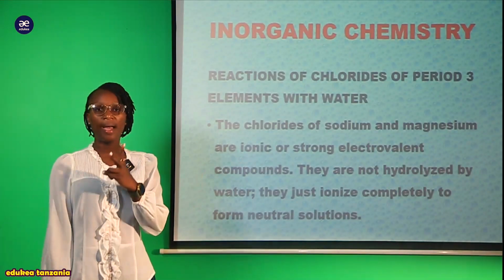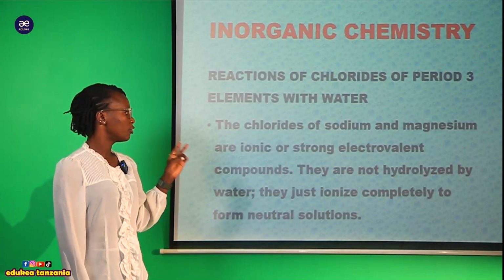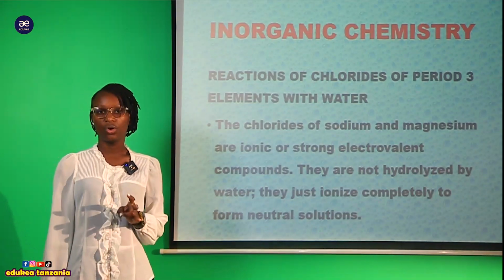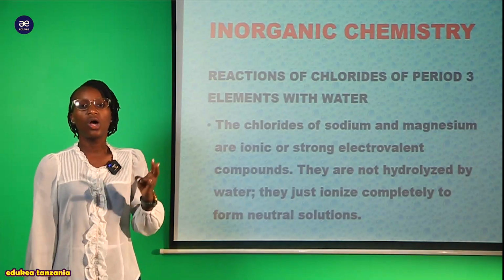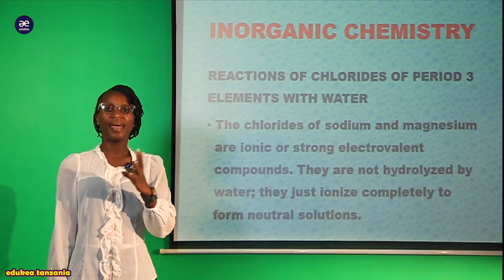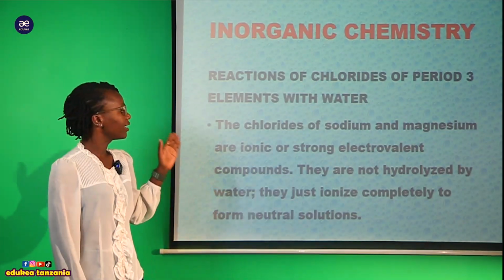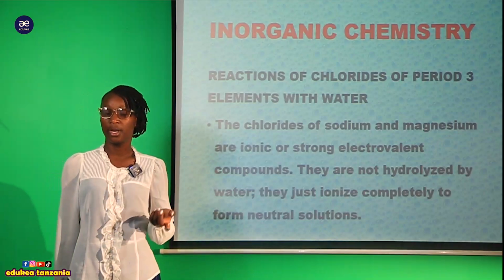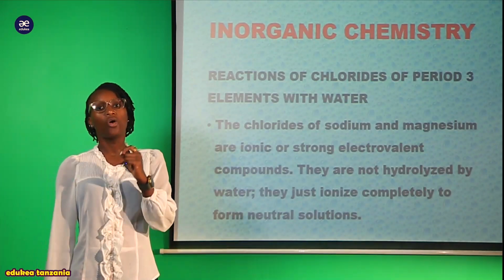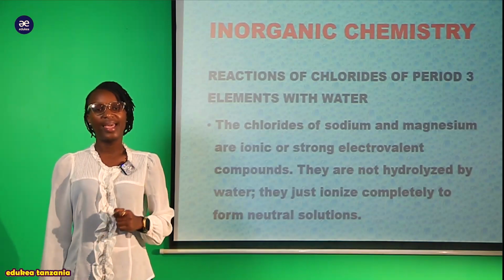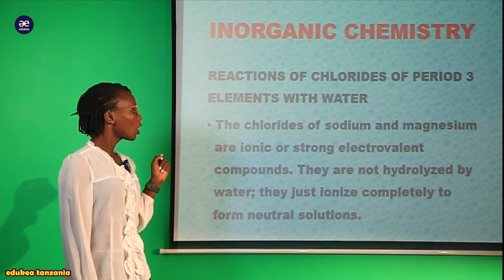You can remember this concept of electrovalent or ionic. We know that it always involves a reaction between a metal and a non-metal. Here we have chlorides, but also sodium and magnesium. Therefore it is going to give us an ionic or electrovalent compound.